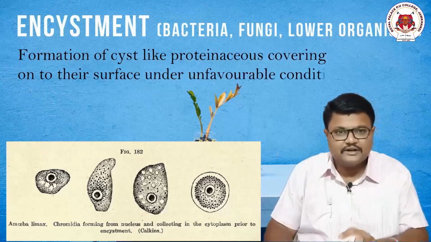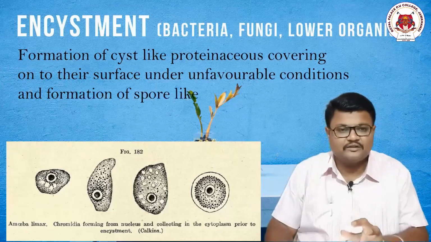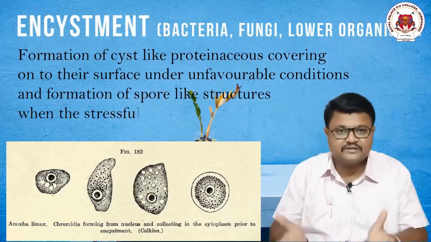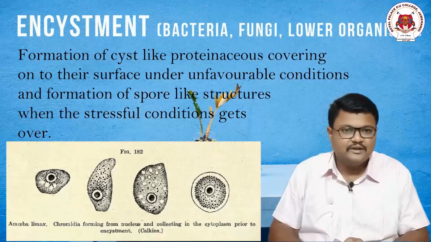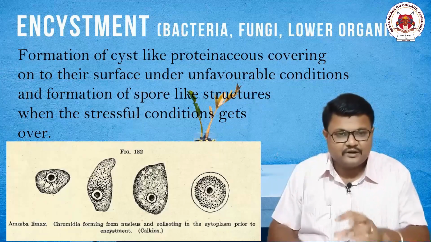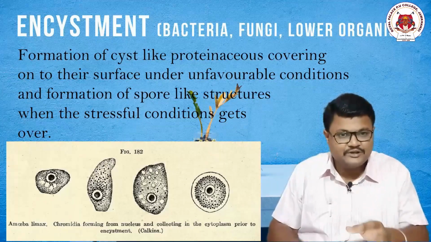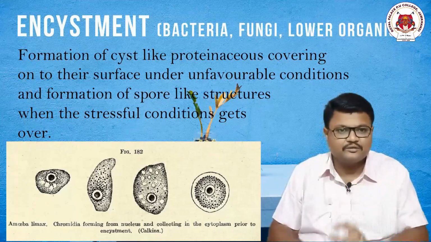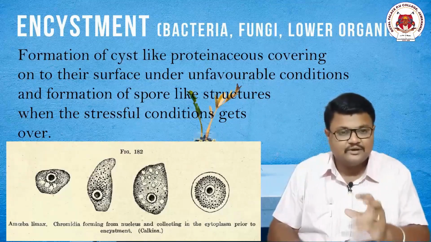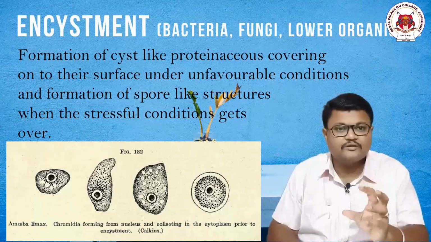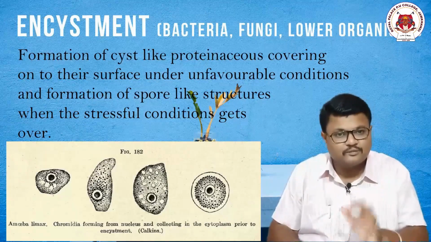When the stressful conditions occur, these microorganisms form a coat-like structure onto their body which is filled with protein, and they get their nutrition from these protein sources. When the stressful condition is over, they hatch out by creating smaller spores, which is also called sporulation.